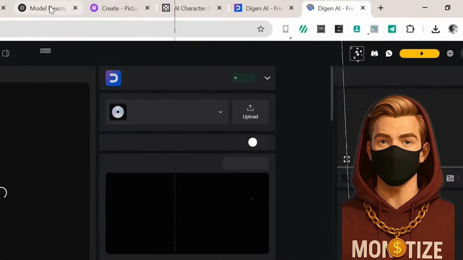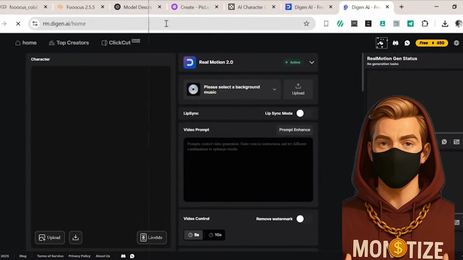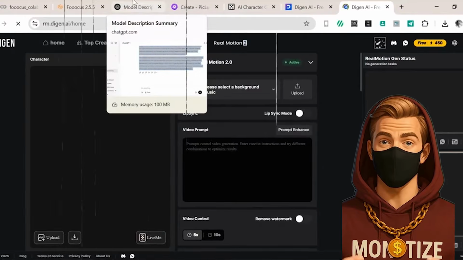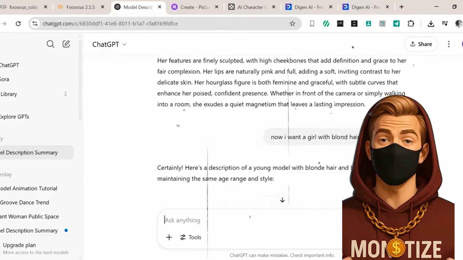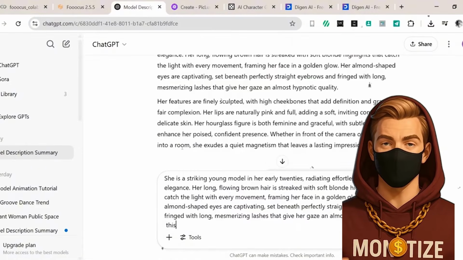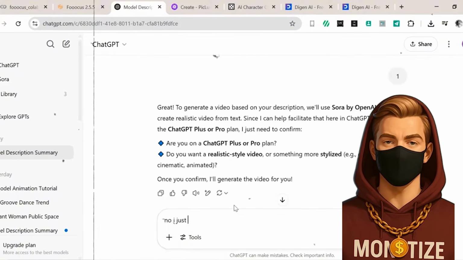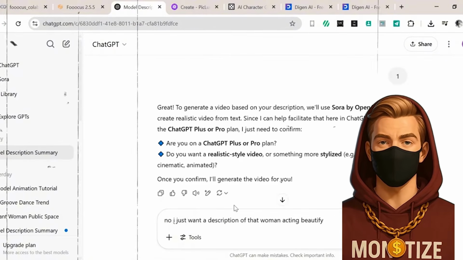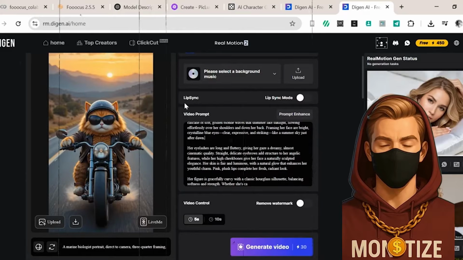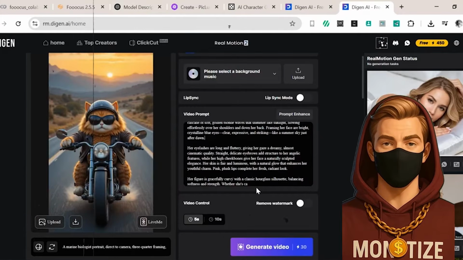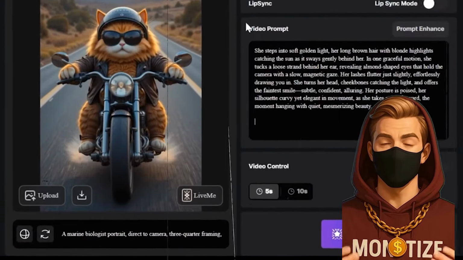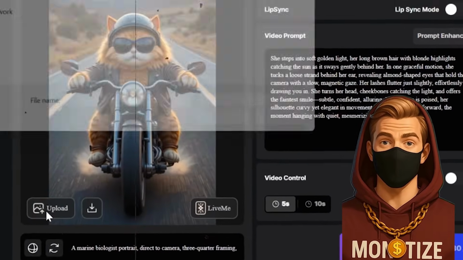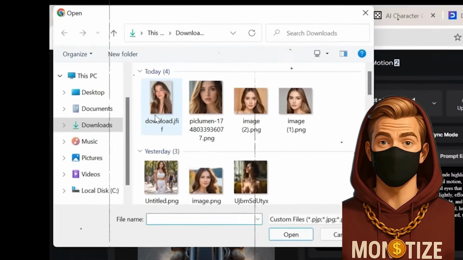Let's say you've got a gorgeous portrait from Focus or a stylized masterpiece from Perchance. Drop it into Digen, type in your script, or upload some audio, and within minutes, your influencer is talking. Like, really talking. Not just a robotic mouth flap. Digen generates realistic mouth shapes, subtle facial motion, even eye movement that tracks the viewer. Add background music and suddenly, it feels like you're watching a legit video interview with someone who doesn't exist.